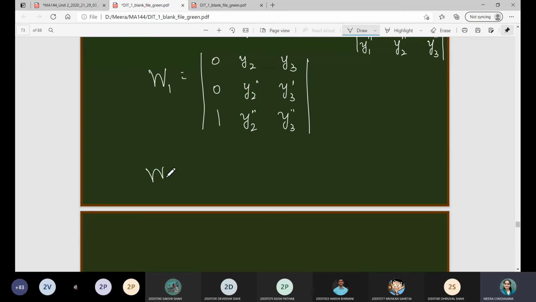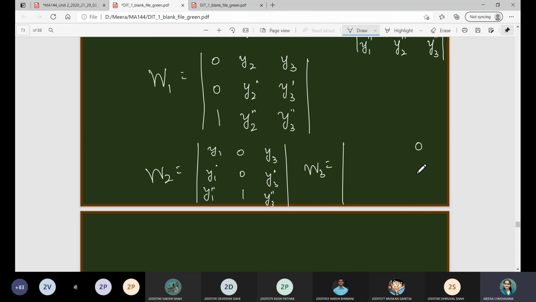What will W2 be? The second column will be 0, 0, 1 and the rest of the columns will be as they are, that is y1, y1 dash, y1 double dash, 0, 0, 1, y3, y3 dash, y3 double dash. And what will W3 be?